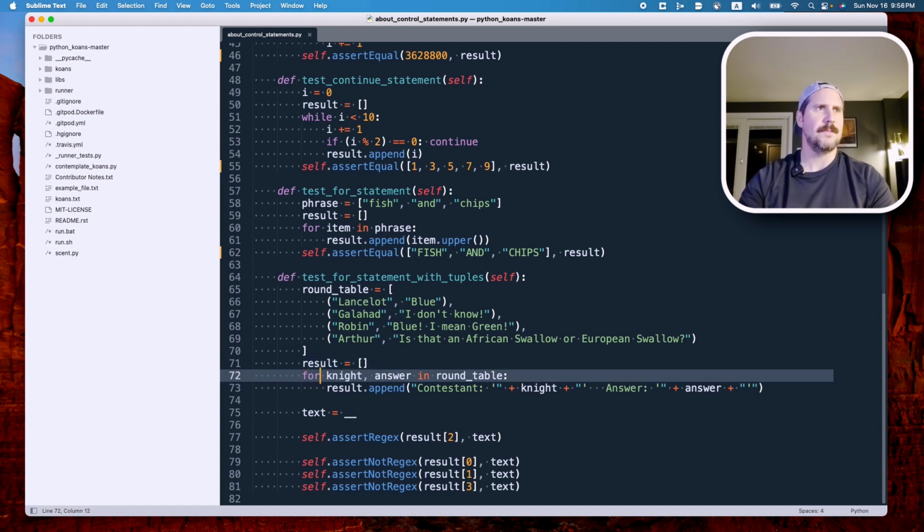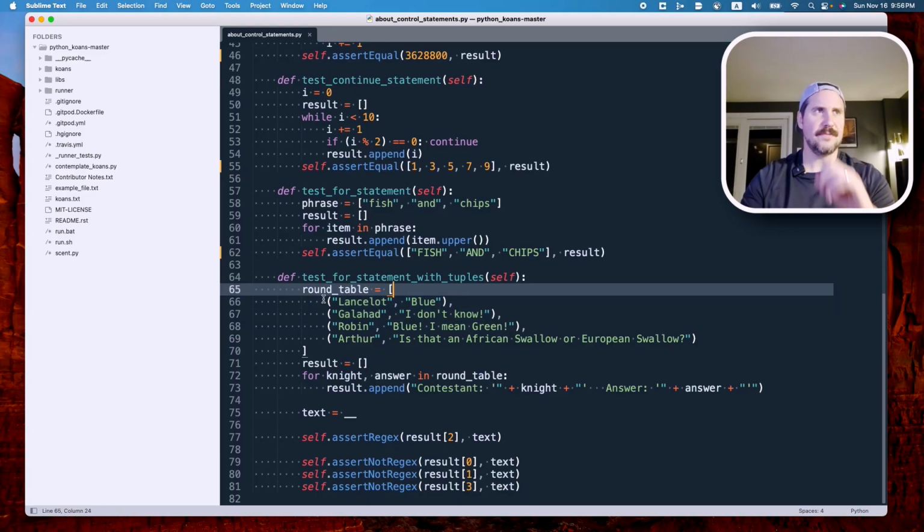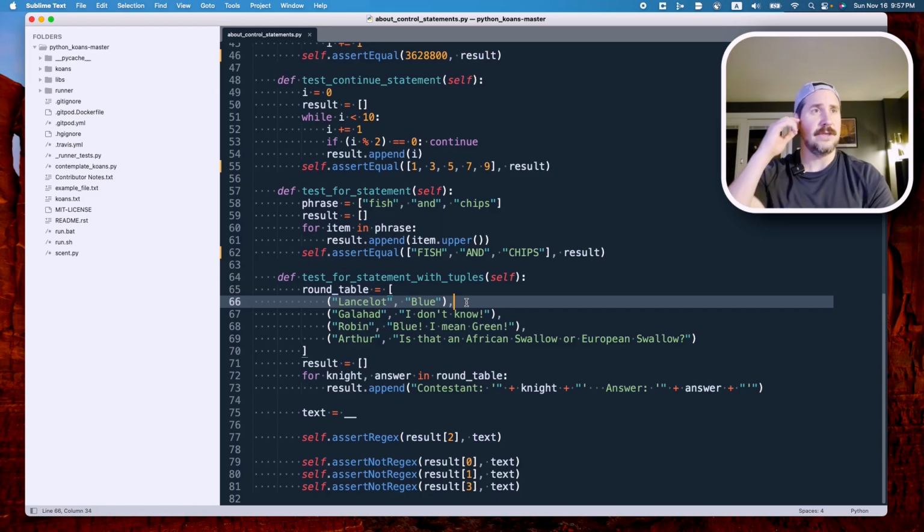First of all, this construction. In our for loop, we don't just have the ability to have one variable as we go across our list. We can actually have two. What it's saying is, I'm going to go through each item in the list, and my first variable will be set to the first item in the tuple, and my second variable to the second item in the tuple.